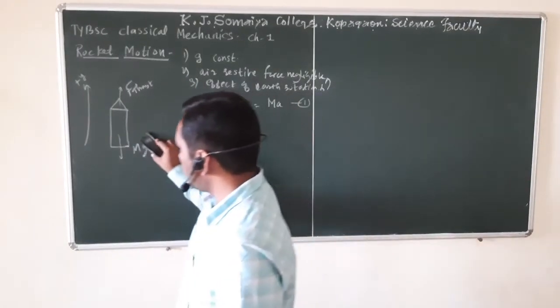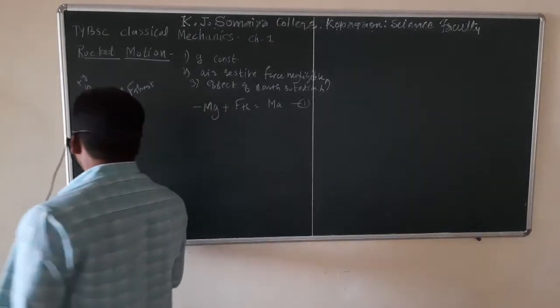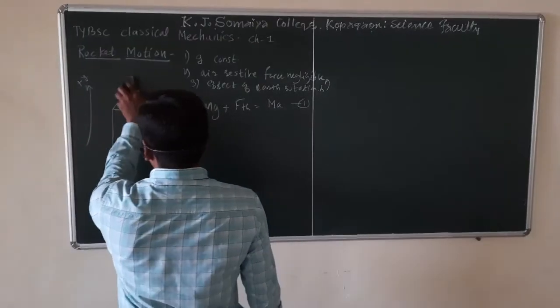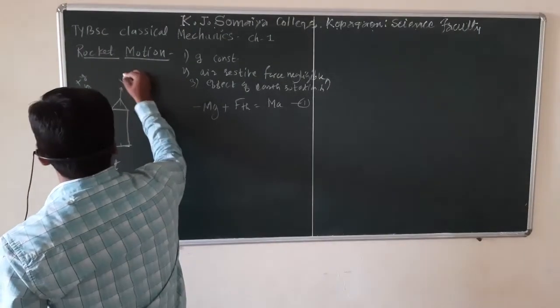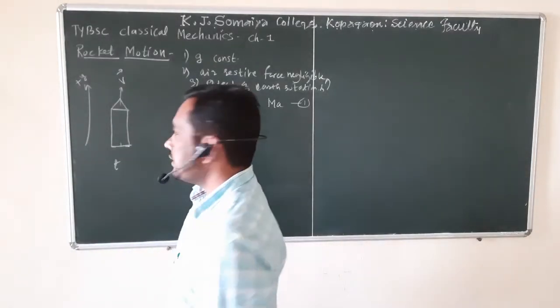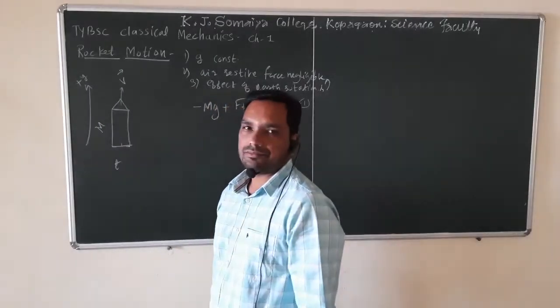We are not taking the gravitational force into account. Suppose at time t the rocket is moving vertically upward with velocity v. Consider the mass of the rocket is m.